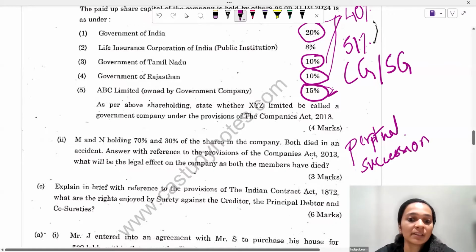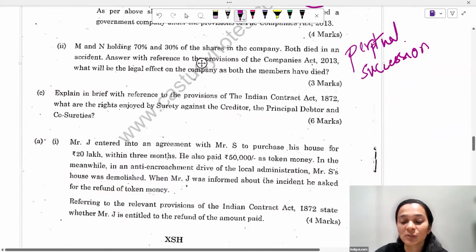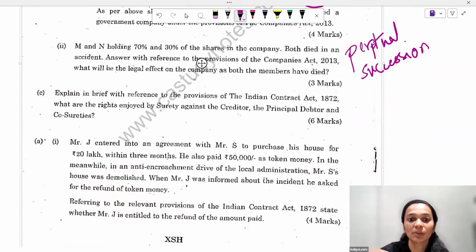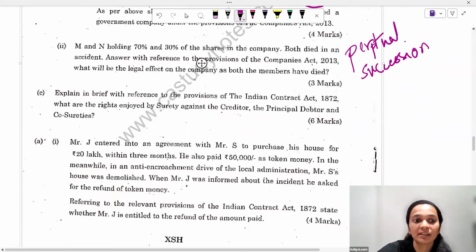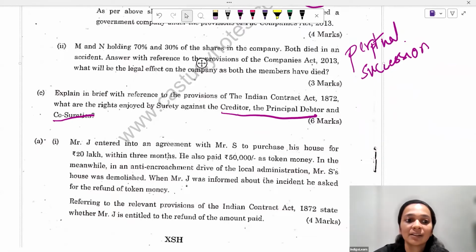Moving on. So again, a direct question: explain in brief, with reference to the Indian Contract Act, the rights enjoyed by a surety against the creditor, the principal debtor, and the co-sureties. So what are the rights that sureties have has to be mentioned here.